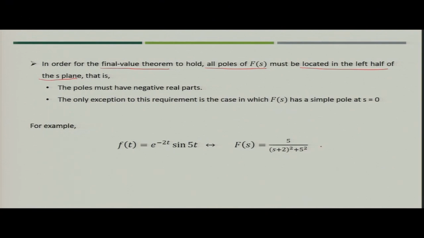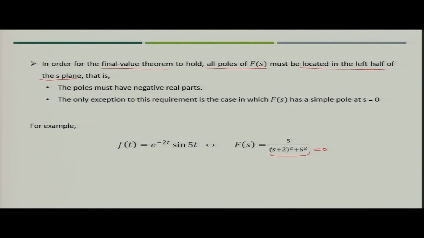If you are asked to find the poles of F(s), what will you do? You will simply take the denominator, equate it to 0, and try to find the roots of this particular expression. Since it is a second order equation, you will get 2 roots of s. Those 2 roots will be nothing but the poles of F(s).